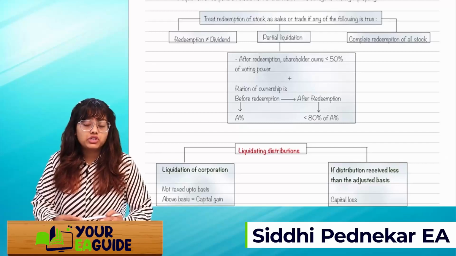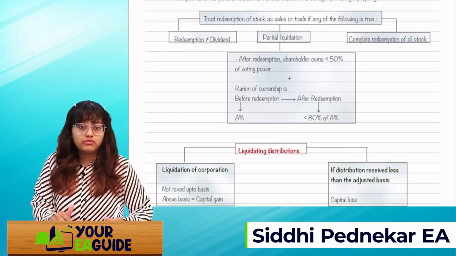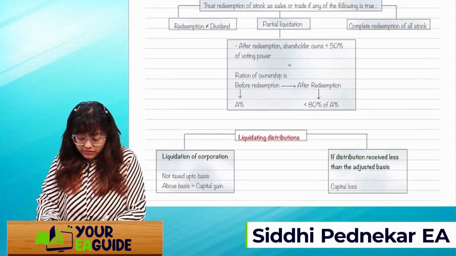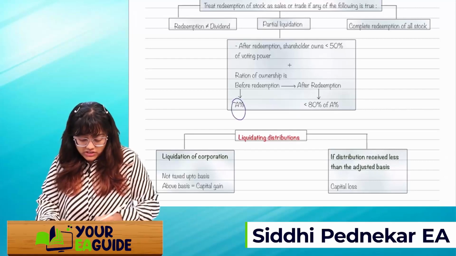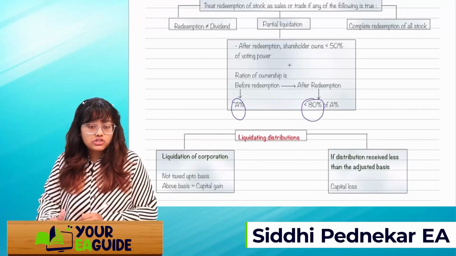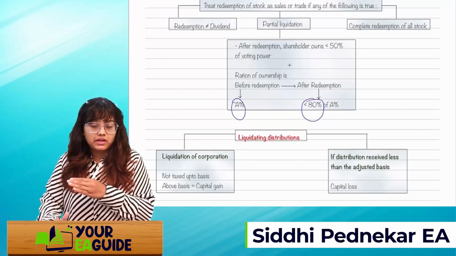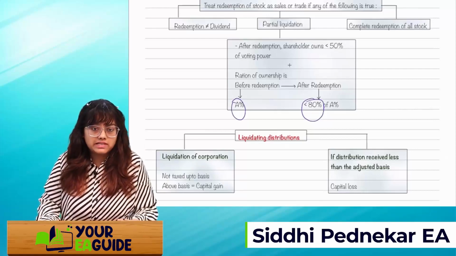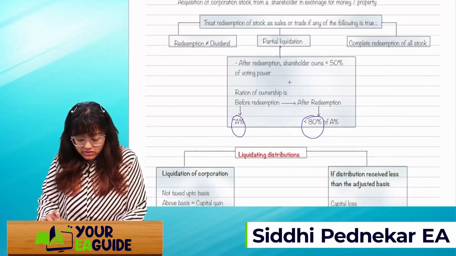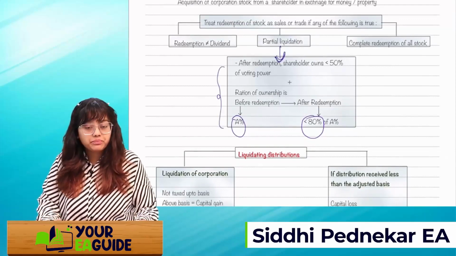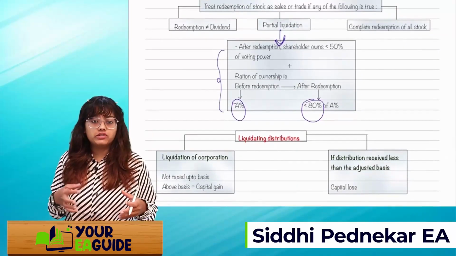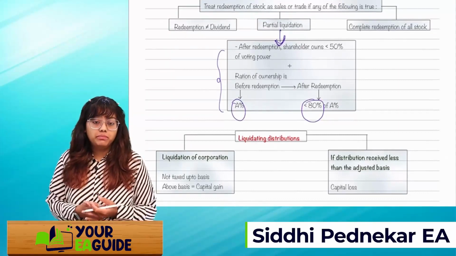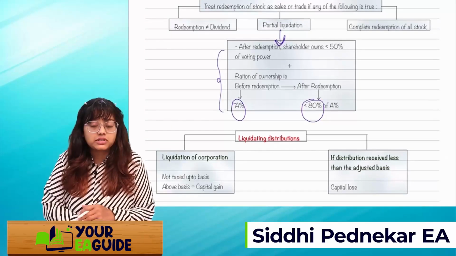See, after redemption, if the shareholder is owning less than 50% of voting power, plus the ratio of ownership before redemption was, say, a particular percentage, right? Now, just after the redemption, the ownership percentage is reduced to less than 80%. You remember in case of contribution, we saw that if you're owning more than 80%, then it's not a taxable transaction. But in case of partial liquidation, you will see these two conditions: after redemption, the shareholder owns less than 50% of the voting power, plus the ownership after redemption is reduced to 80%.